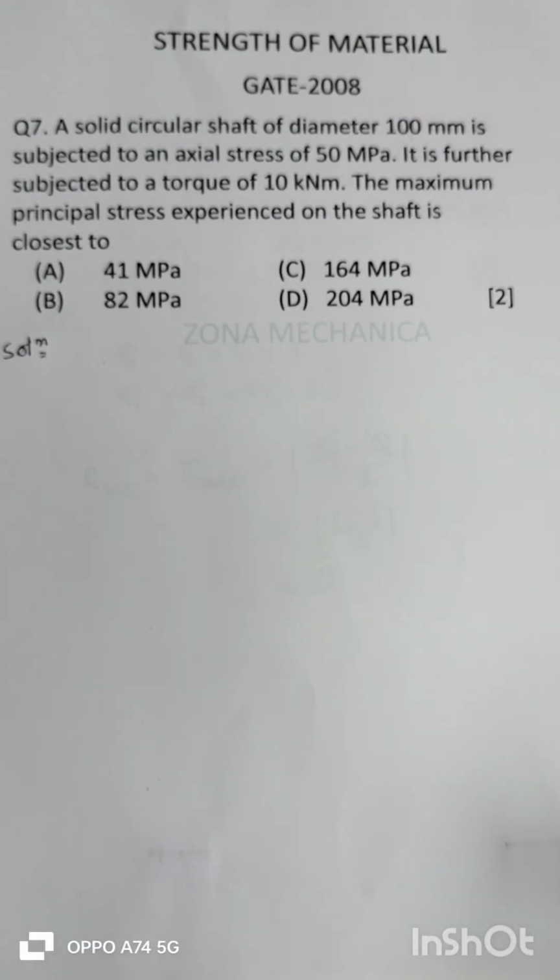There is an MCQ on principal stress. Figure at the margin indicates the weightage of the question, that is 2 marks. A solid circular shaft of diameter 100 mm is subjected to an axial stress of 50 MPa. It is further subjected to a torque of 10 kN meter. The maximum principal stress experienced on the shaft is closest to. There are 4 options: 41 MPa, 82 MPa, 164 MPa, 204 MPa.